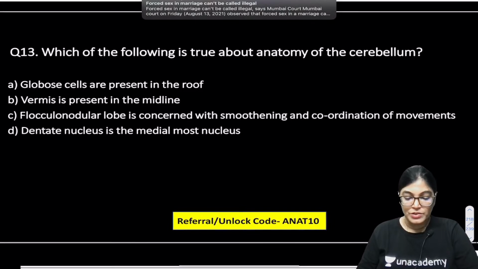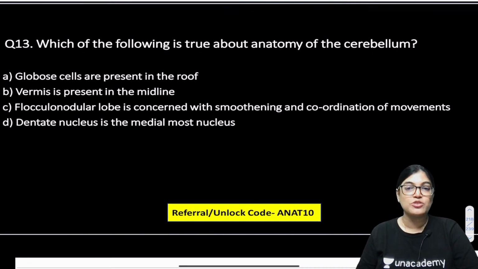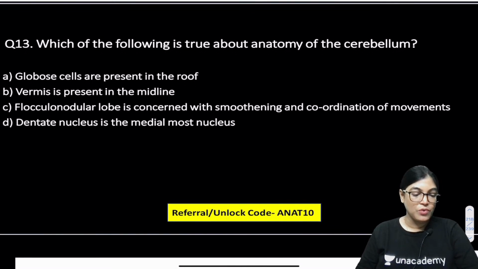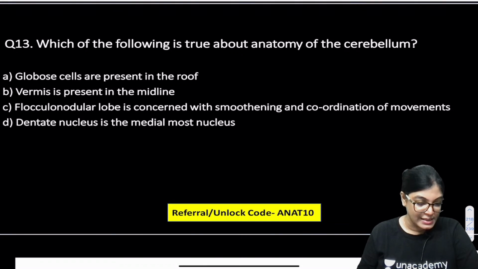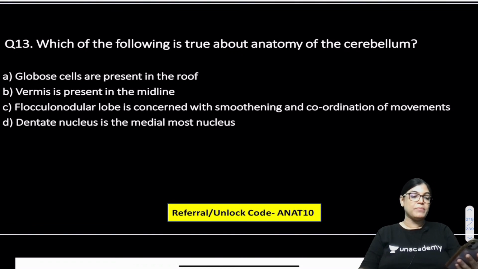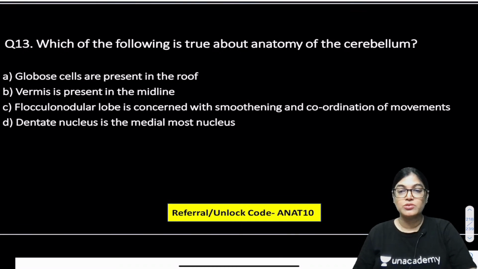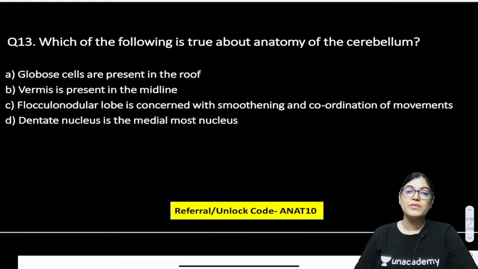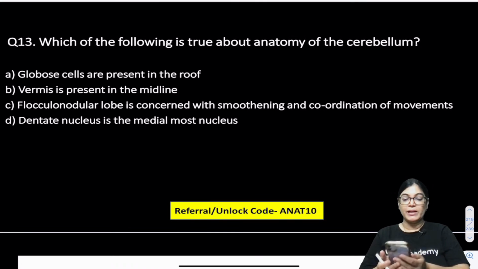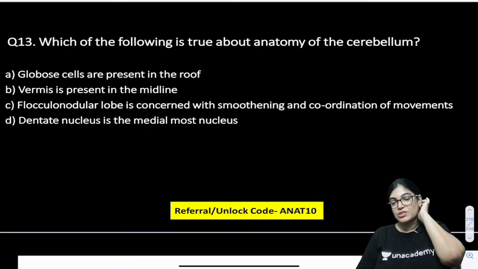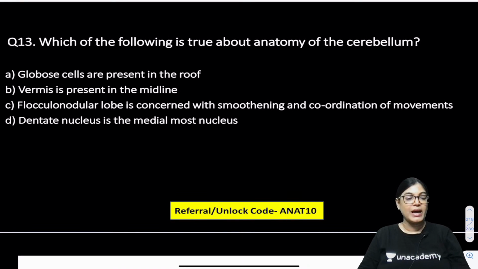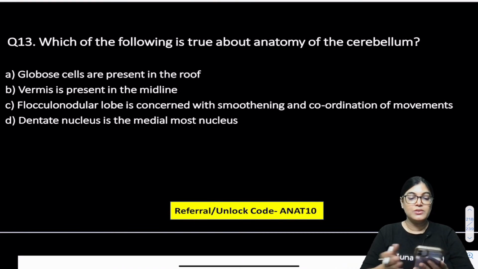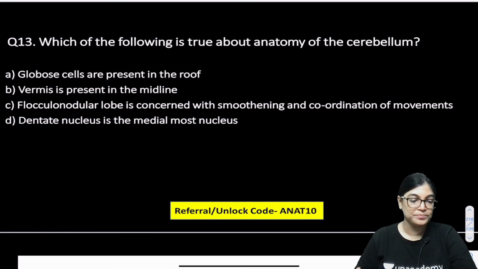Now question number 13, which of the following is not true about the anatomy of cerebellum? Yes Rangraj, absolutely right, that is for balancing, related to the medial longitudinal fasciculus, vestibular pathway. So two more sessions are there connecting with this. We are starting at 11 and 12. So all of you do attend that.